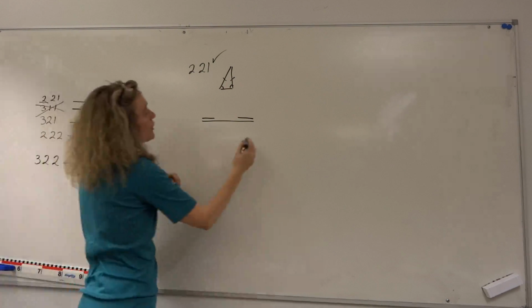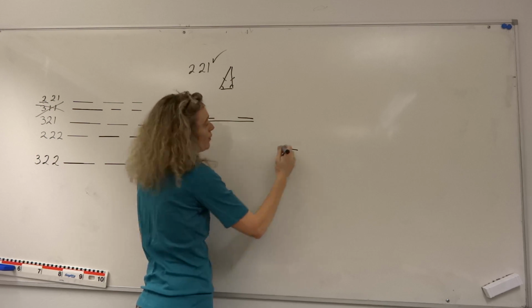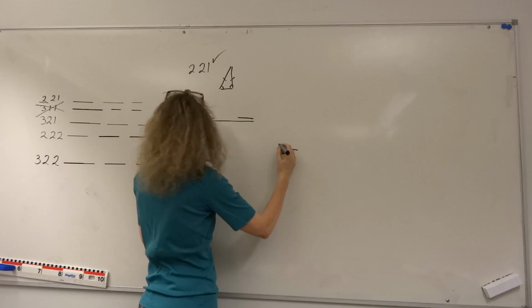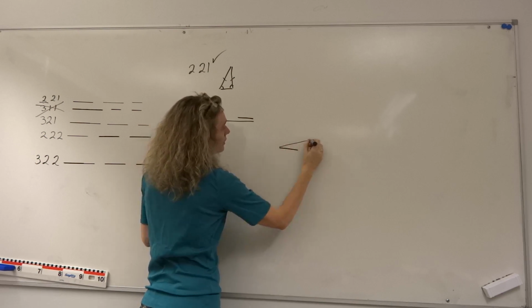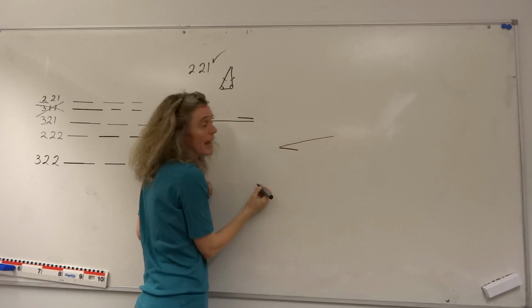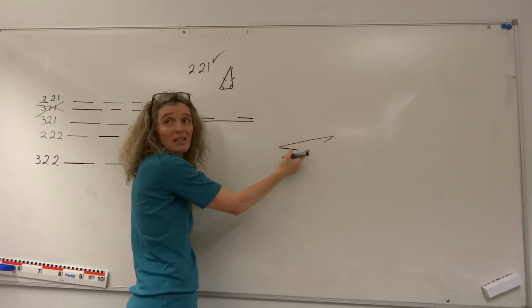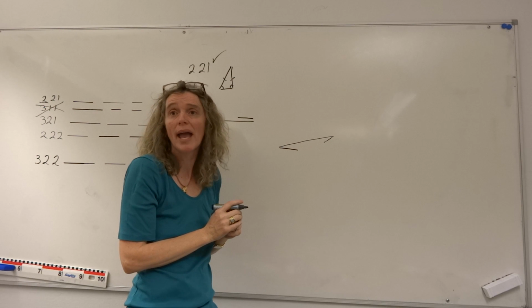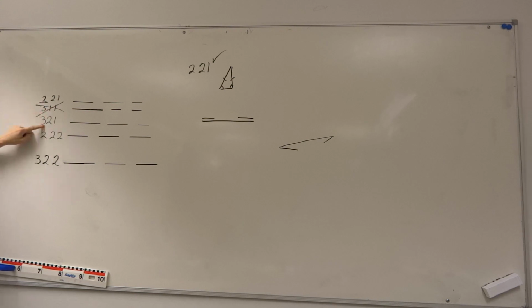There's no way we could do it, even if we put the 1 on the bottom here. Okay, and we put the 3 centimeter here. Let's say we put the 3 centimeter there. We try to meet with this other 1 centimeter, it's never going to meet. So we can't build a triangle. When you add up the 2 smaller lengths, they have to be longer than the other length.